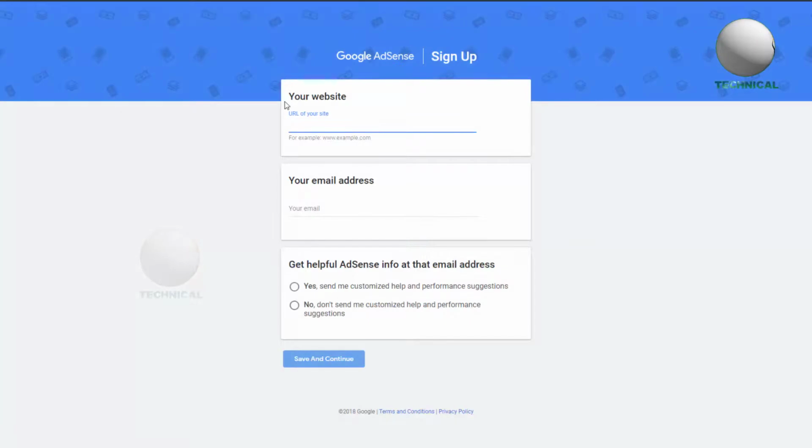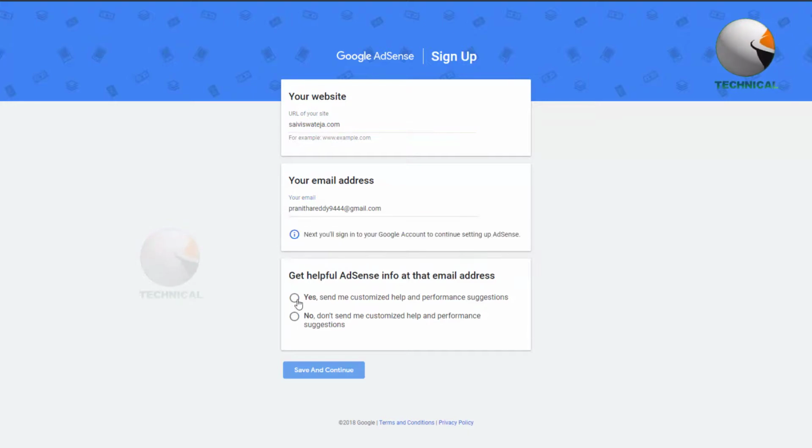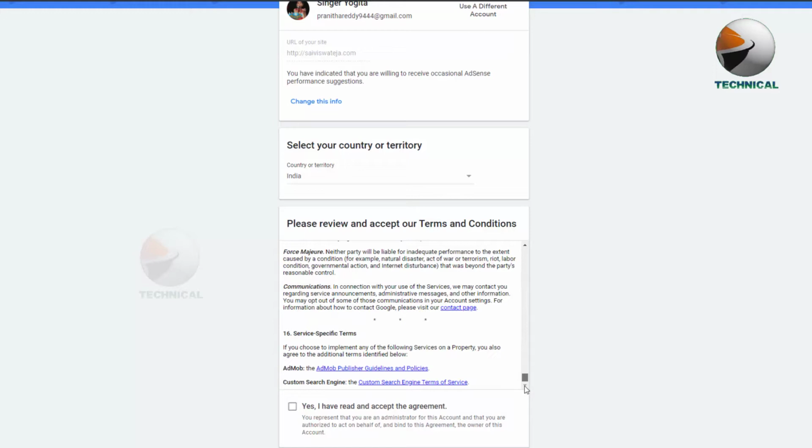Now you'll need to enter all your details, which includes your website and email address, for example Exampletext.com or viswateja@gmail.com. You can also opt in for customized help and performance suggestions from AdSense. Your screen will look something like this.